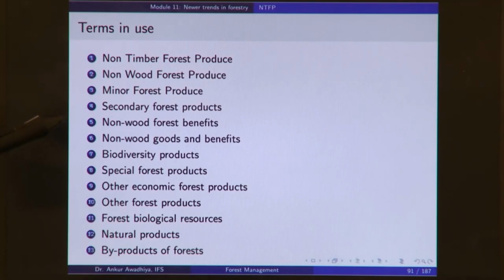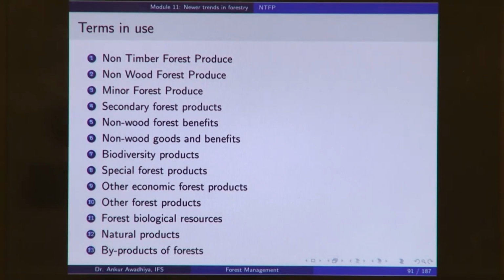We also hear the term non-wood forest benefits. In place of product, at times we call them benefits, because benefits will include not only the products, but also the non-products such as biodiversity. Biodiversity plays a role in stabilizing the ecosystem, so that is a benefit that you are getting out of the forest. The NTFPs are also included in the non-wood forest benefits, but non-wood forest benefit is not a subpart of the non-timber forest produce. There is also another term, non-wood goods and benefits or biodiversity products.